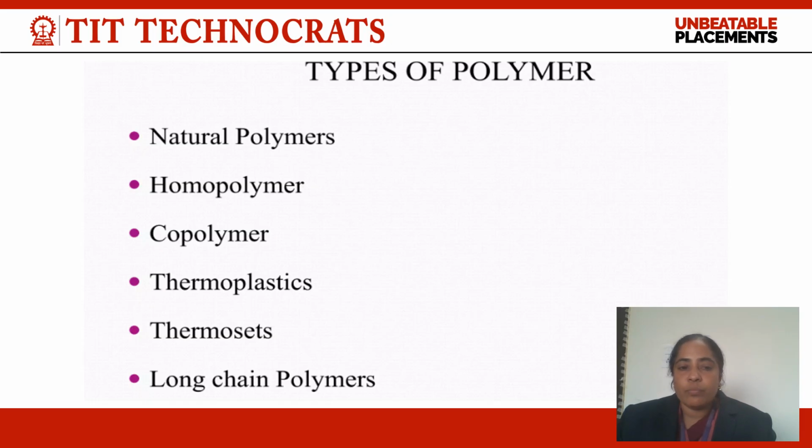Whenever we talk about homopolymers, homo means the same kind of monomers get united or linked up in a long lengthy series; it is called a homopolymer. Polyvinyl chloride, polyvinyl acetate, Teflon, PMMA, and plexiglass are the basic examples of homopolymers. Whenever we talk about copolymers, co means hetero, different. Whenever two different kinds of monomers unite to form a long lengthy chain, it is called a copolymer. Copolymers are basically strong polymers because they contain a strong electrostatic force of attraction.